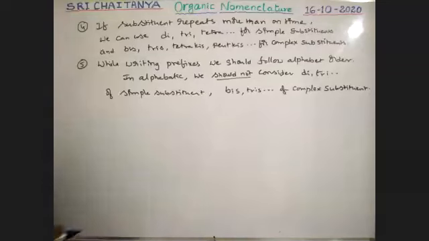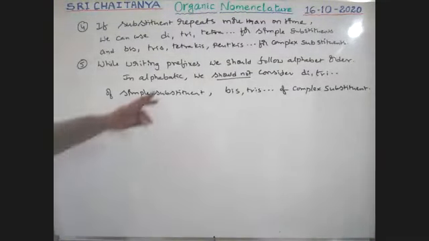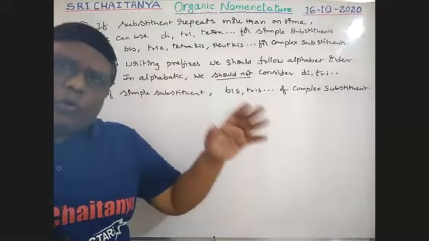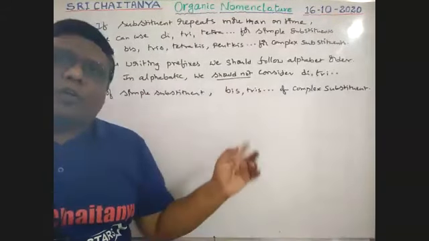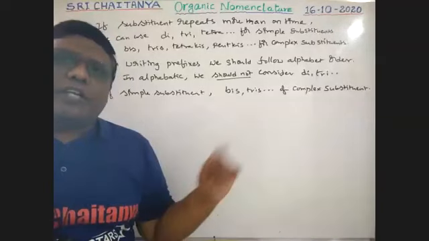Don't consider di, tri words. Don't consider bis, tris words. So while considering the alphabet rule, only chloro, bromo, C, B are used, not dichloro, not dibromo. So D is not considered, boys.